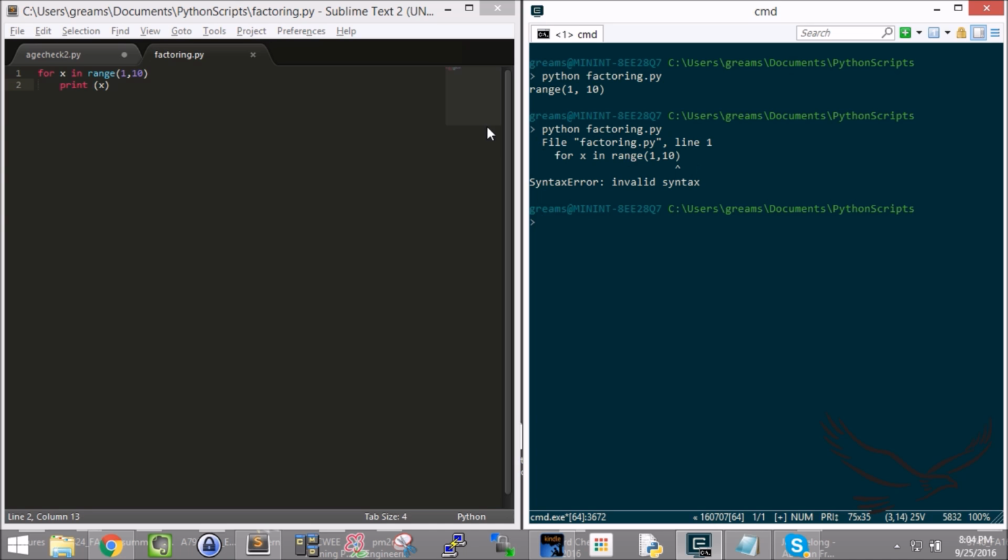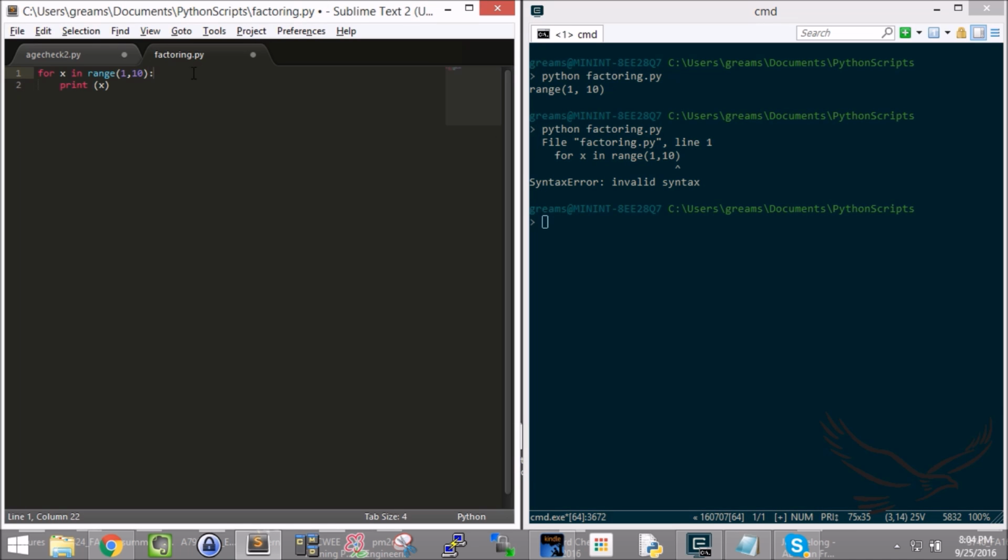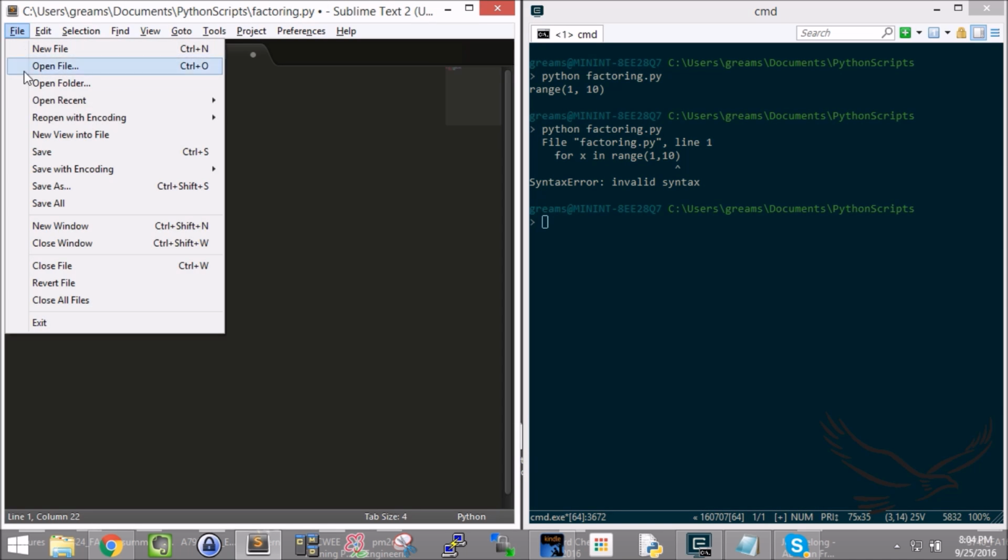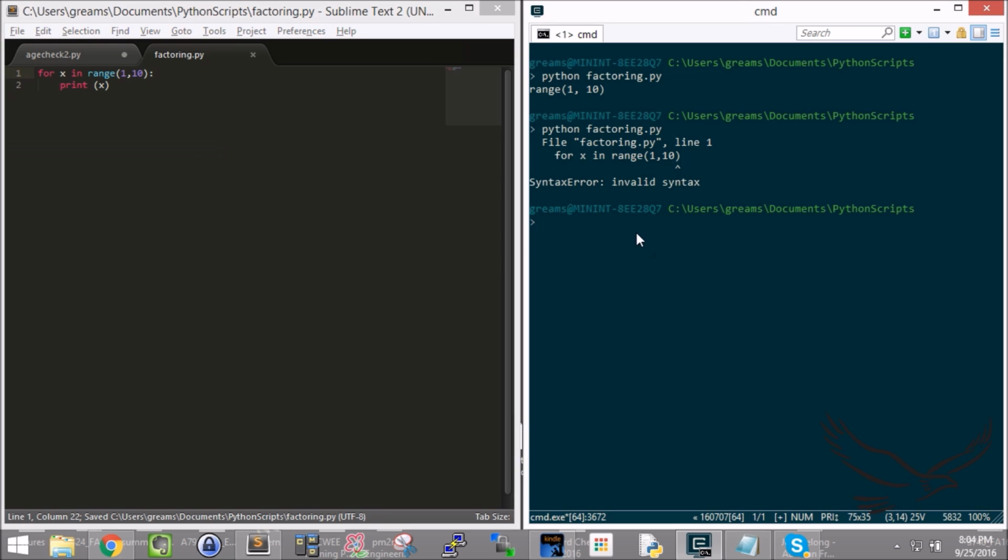That is because I didn't put a semicolon. All right, so I will save that again, and I will run the command again. So there we go. Now I get what I'm looking for. 1, 2, 3, 4, 5, 6, 7, 8, 9.